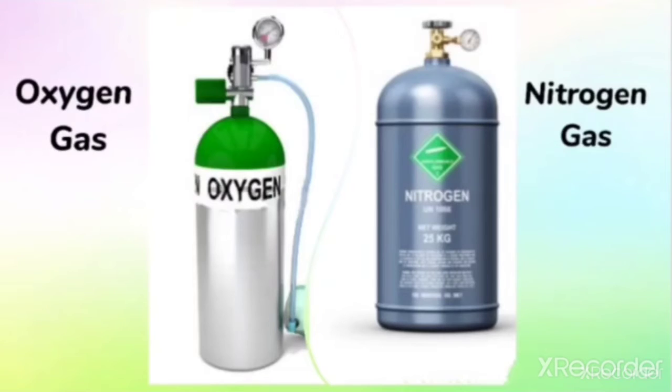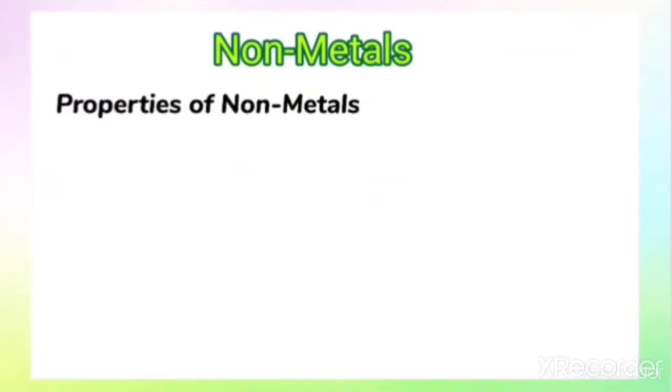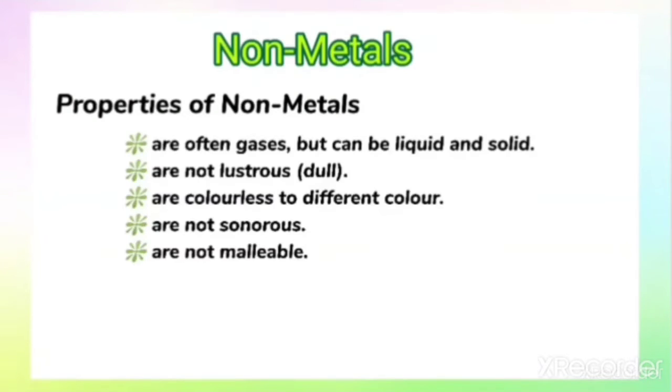And we are very familiar with examples of gases found in the air, like oxygen gas and nitrogen gas. Not only these two gases, there are a number of gases in the air. All of these are examples of non-metals. Let us discuss the properties of non-metals. The properties are: